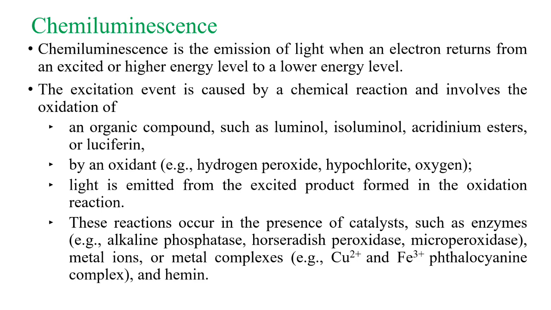Chemiluminescence is the emission of light when an electron returns from an excited or higher energy level to a lower energy level. Remember when we discussed flame photometry, when the sample is sprayed onto the flame, it gets excited and emits light. Likewise, in chemiluminescence, light is emitted when an electron returns from an excited or higher energy level to a lower energy level.